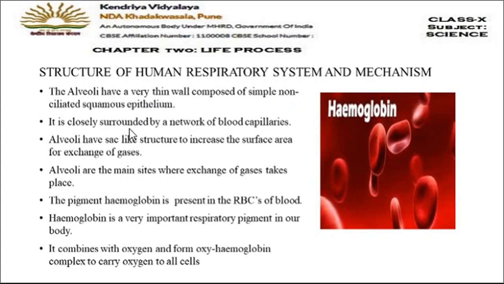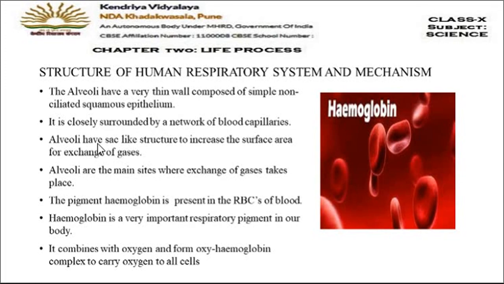Then it is closely surrounded by a network of blood capillaries, because alveoli is the main place where exchange of gases takes place. So alveoli has a rich supply of blood capillaries, because blood is the circulatory fluid which will take the oxygen and give back the CO2.